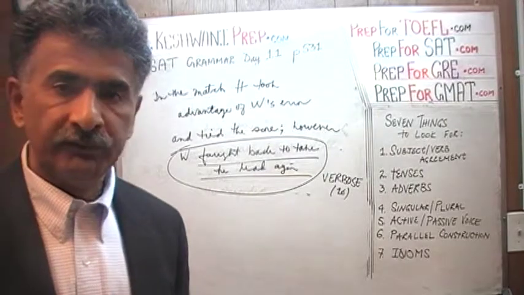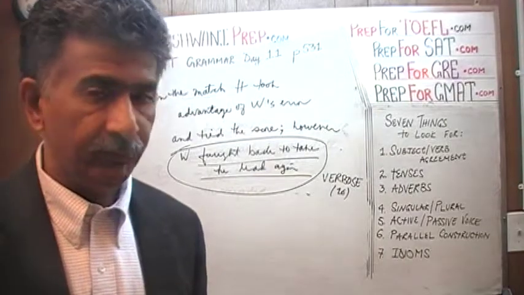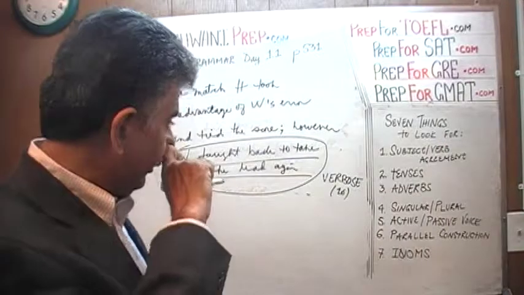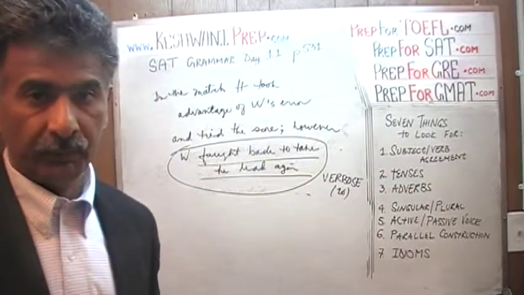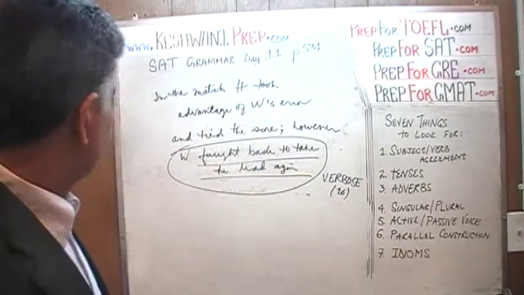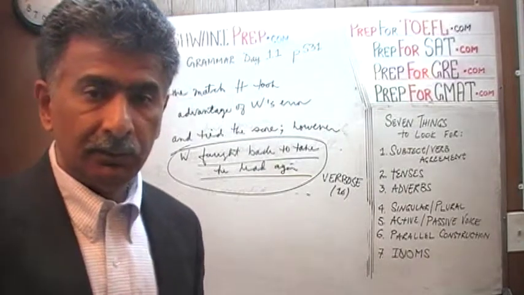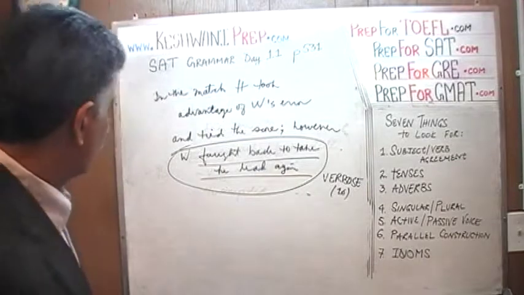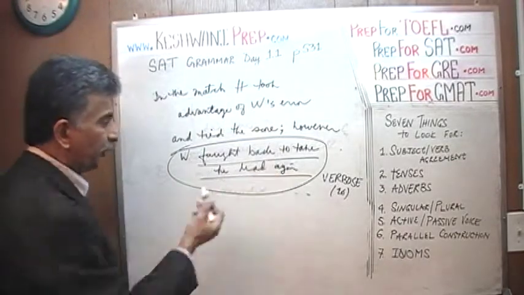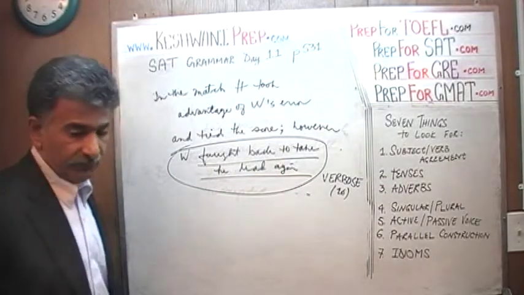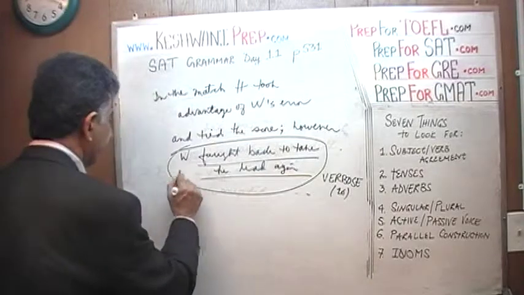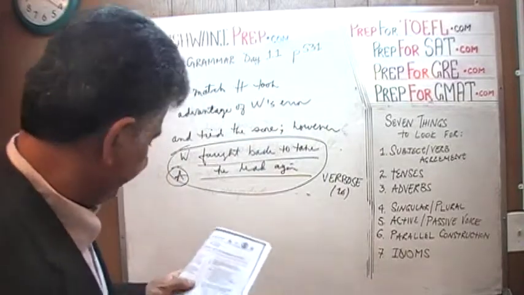How does one improve this sentence? Answer is, one does not. It is a beautifully written sentence. It doesn't need any improving. It reads, in the match, Higgins took advantage of Williams' error to take the lead. However, they go on to say, however, William fought back to take the lead again. It's fine. The answer is A.